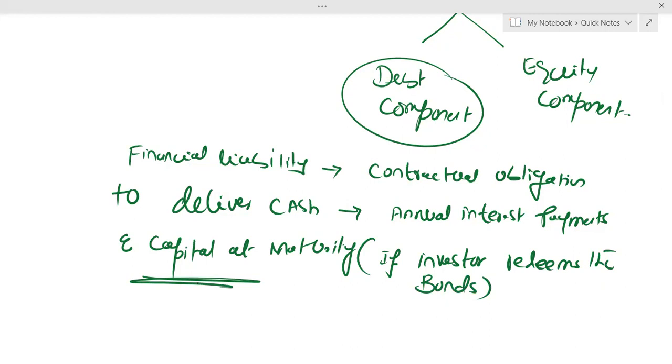But when we say contractual obligations, logically your financial liability is equal to a contractual obligation to deliver cash. And when you say cash, obviously you will be paying annual interest payment and capital repayment. Logically, you will be paying the capital if the investor goes for the redemption option.